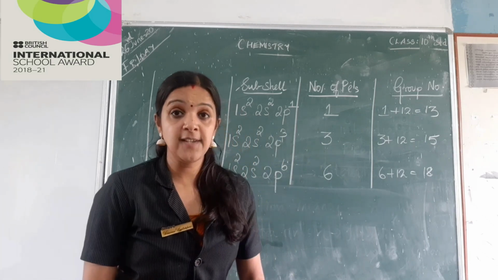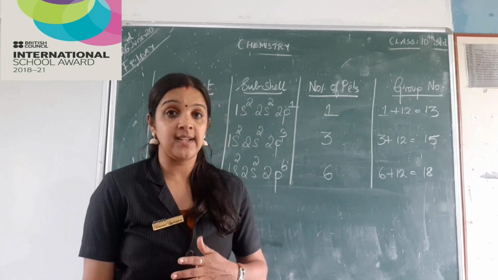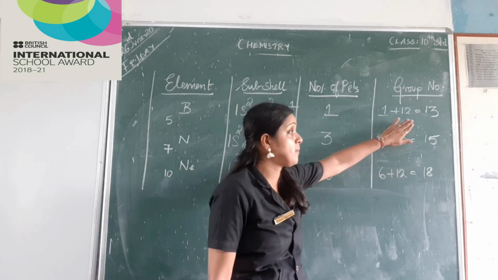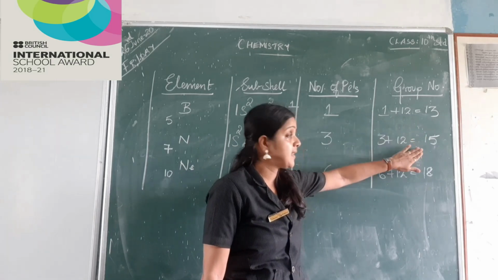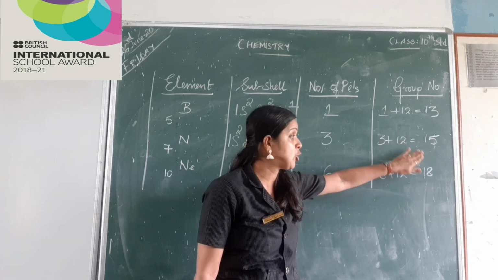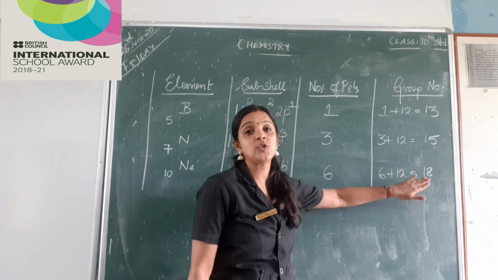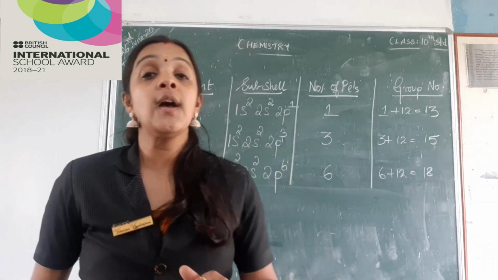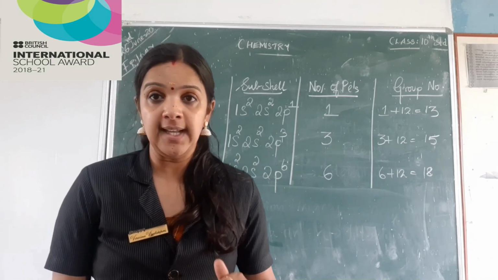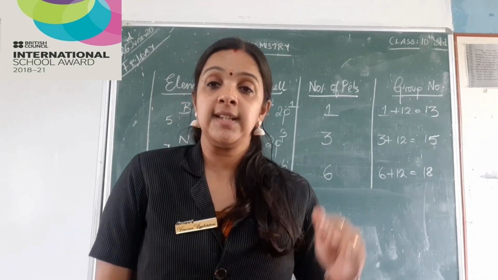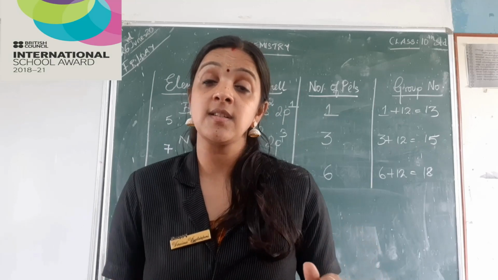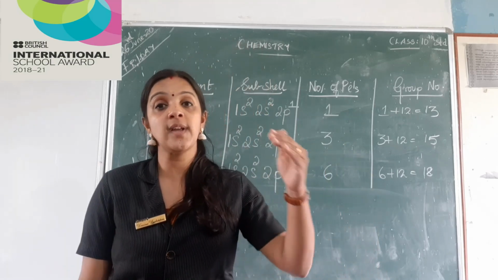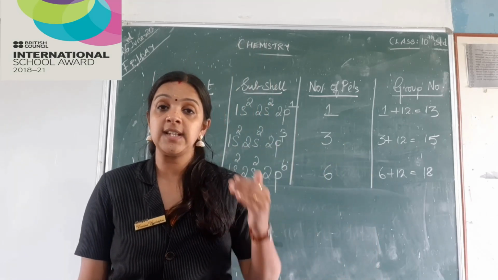So now if you check your periodic table again, you will see boron belongs to 13th group, nitrogen belongs to 15th group and neon belongs to 18th group. So this is how we will be finding out the group of the P block element. Clear children? The number of electrons present in the P subshell plus 12, we will be getting the group of the P block element.